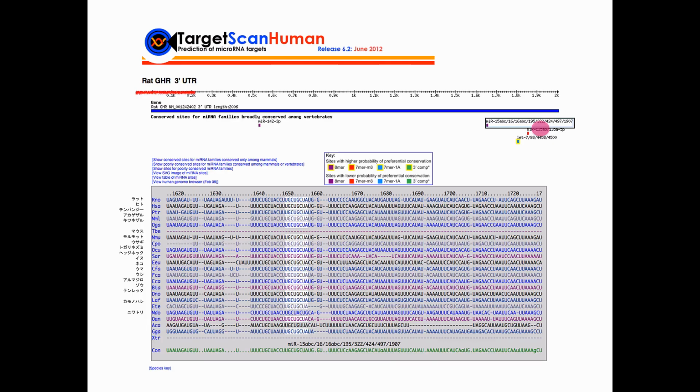Since MIR322 is expressed in various animal species, the binding sequence of MIR322 is also conserved in the GH receptor 3' untranslated region. This may be a biologically important regulatory system and may play an important role in the trade-off in low birth weight due to embryonic malnutrition.